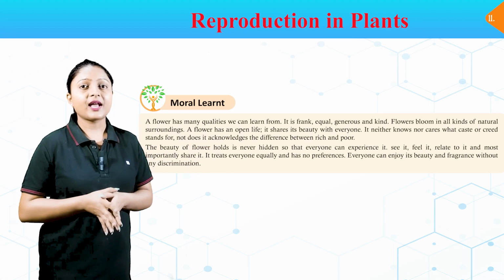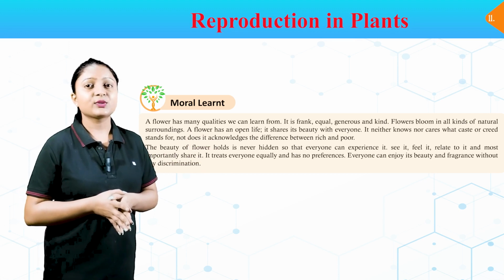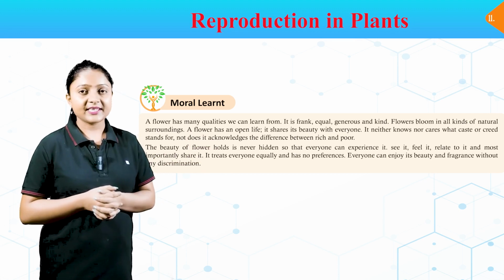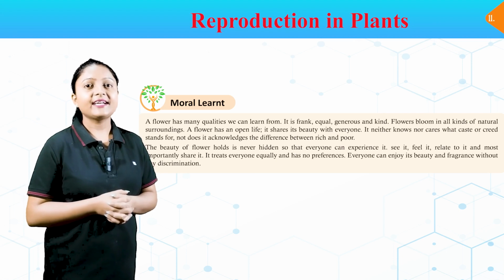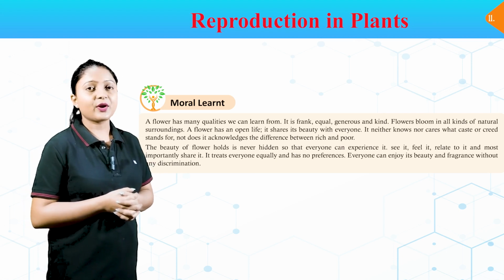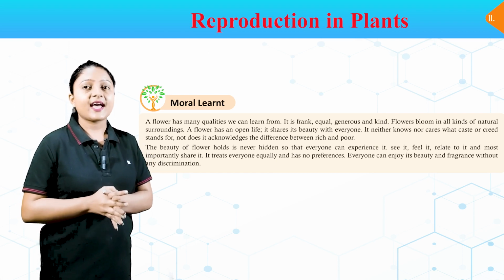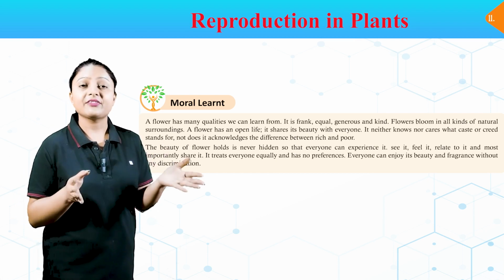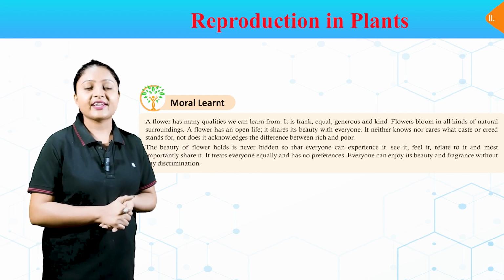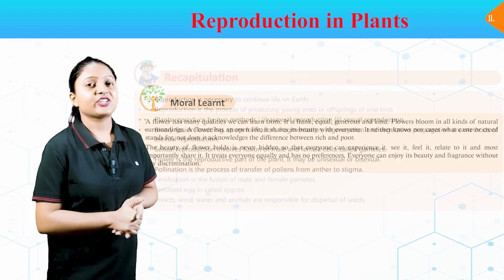The beauty a flower holds is never hidden, so that everyone can experience it, see it, feel it, relate to it, and most importantly, share it. It treats everyone equally and has no preferences. Everyone can enjoy its beauty and fragrance without any discrimination.